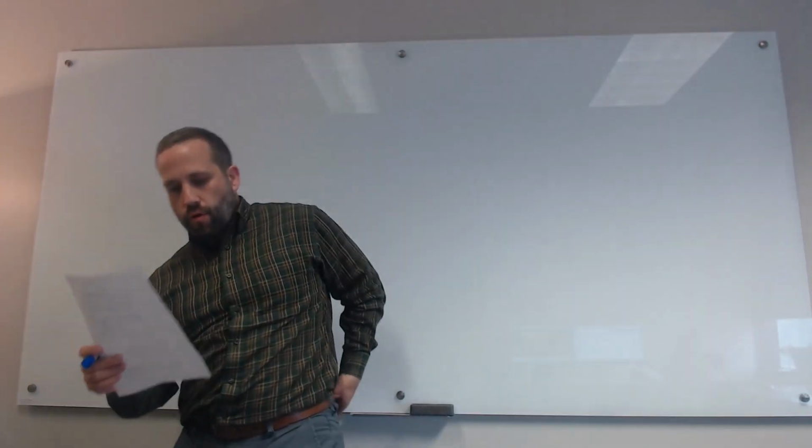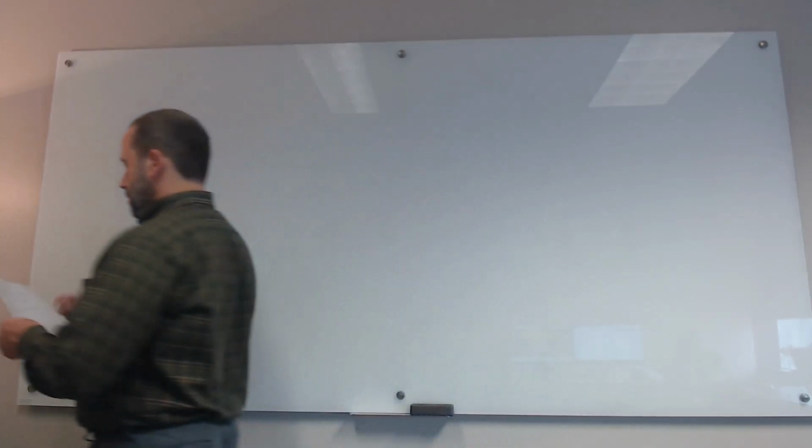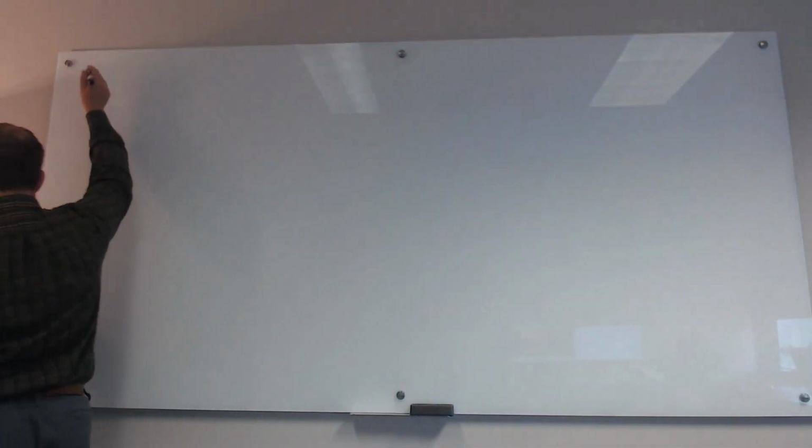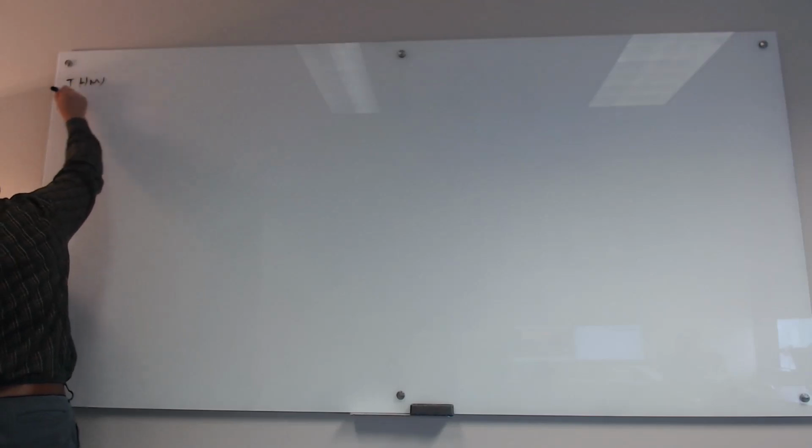Okay, so now I'm going to use the mean value property to prove the weak and strong maximum principle for harmonic functions. So this is theorem 3.5, and it says the following.